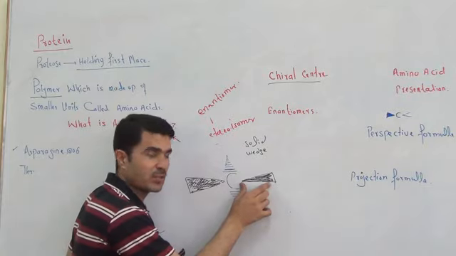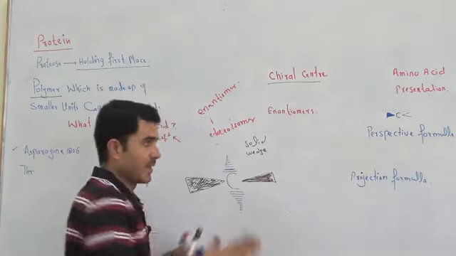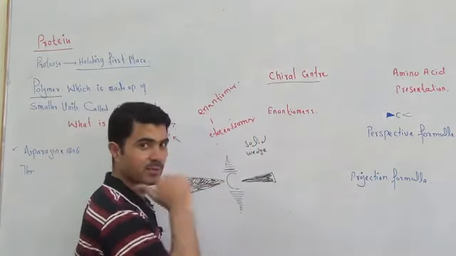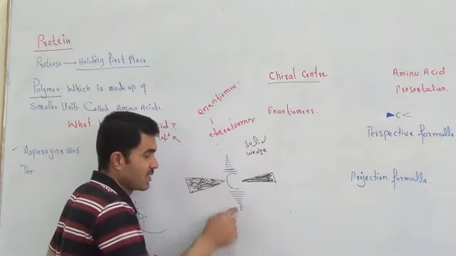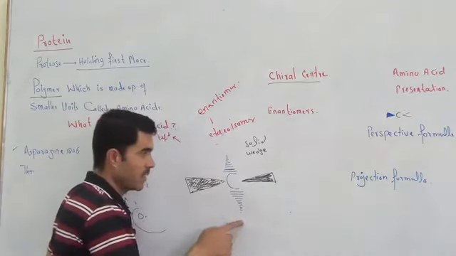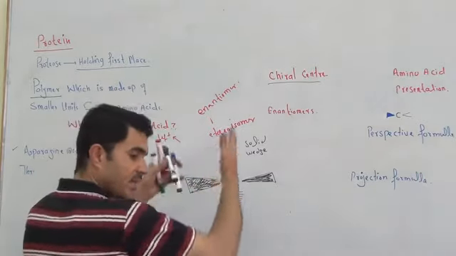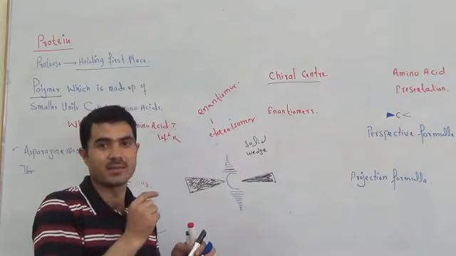These two shapes show that the groups are towards the reader, out of the plane. The board is the plane, and these two groups are out of the plane towards you. And the groups attached to the dashed lines are away from the reader, towards the whiteboard or behind the plane.